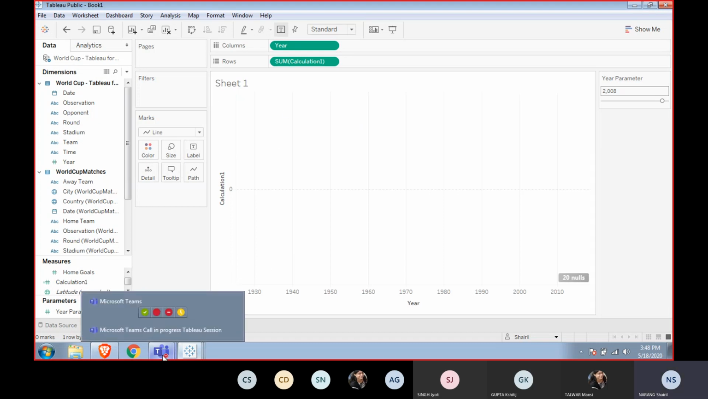And we can do a lot of stuff using the calculated field because it's kind of the heart of Tableau, because the things that you can't do by dragging and dropping onto the screen, you can do using the calculations.